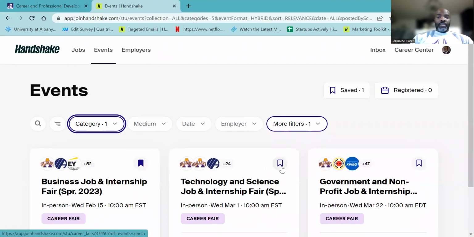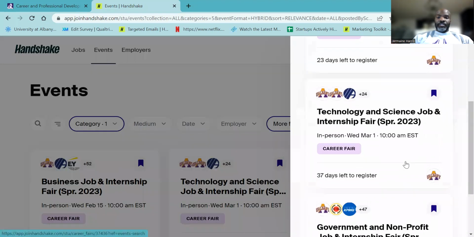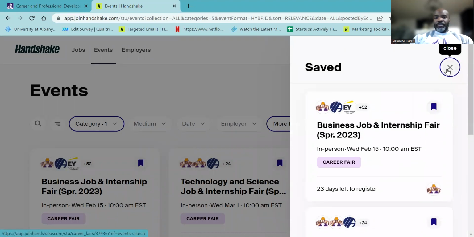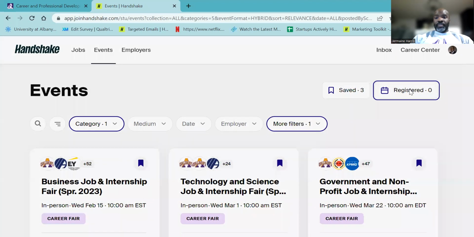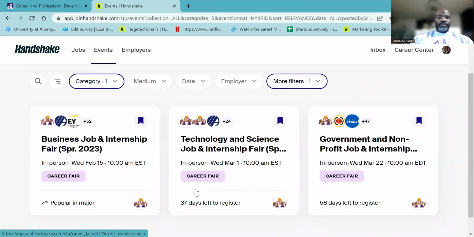I recommend hitting this bookmark so that way you have them saved so that you don't have to add in the filters again. You just click on the save button right here, and then it'll show you all the events you have saved. Or if you register for the events, you can just click what you registered for and just see those events. It makes it easier for you.